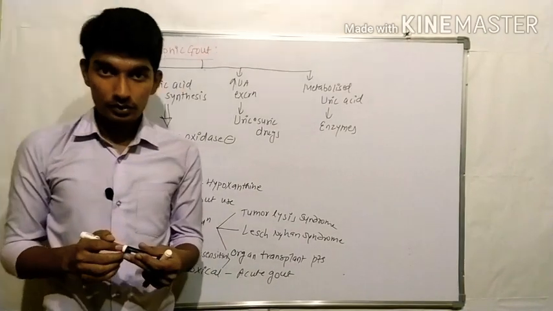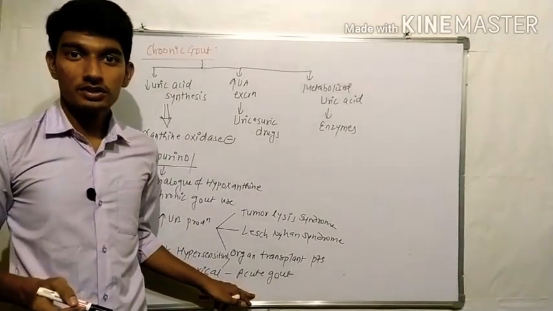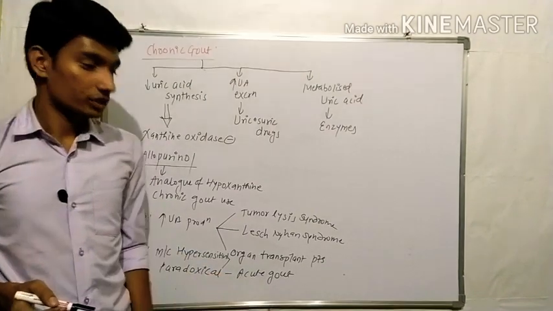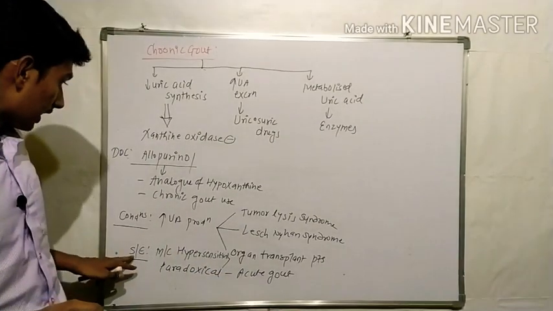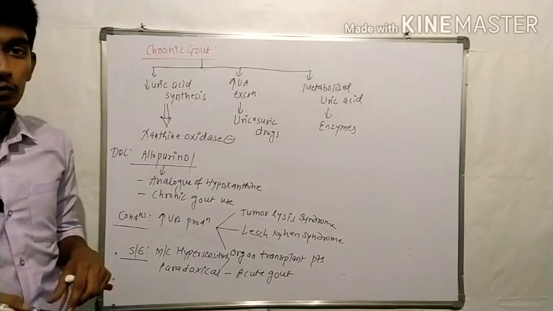Therefore, we give the patient NSAIDs or colchicine. Okay, this is the side effect associated with allopurinol.